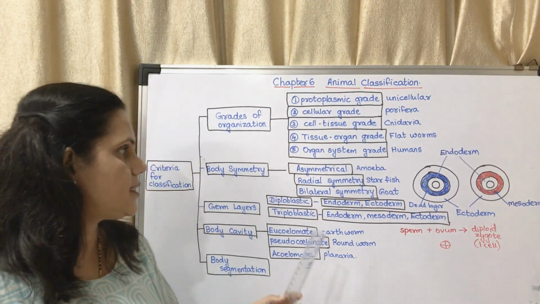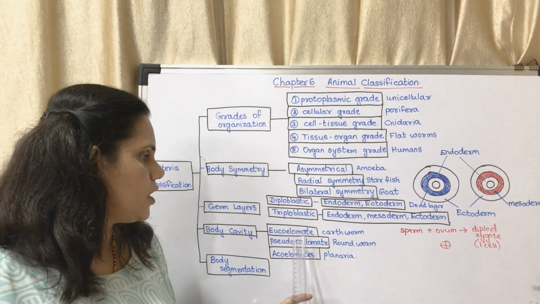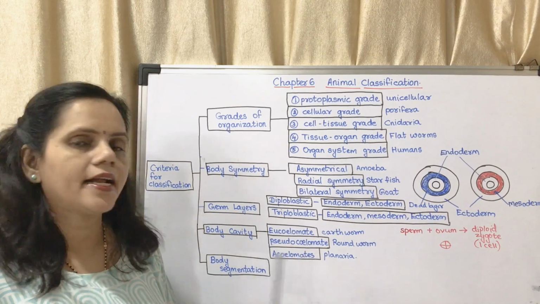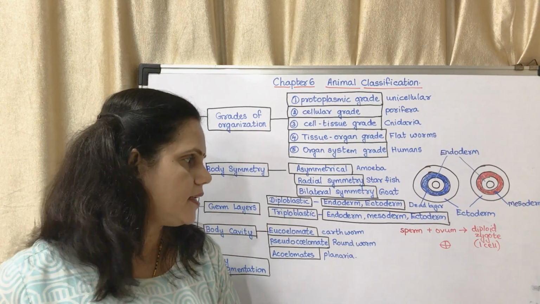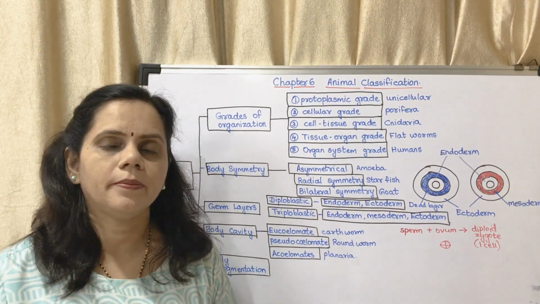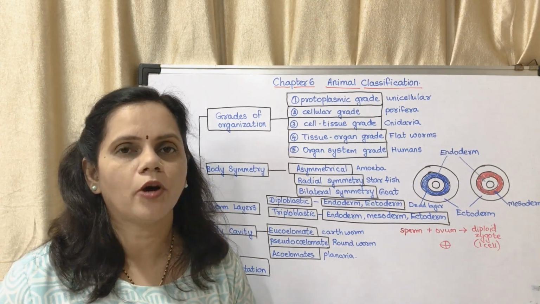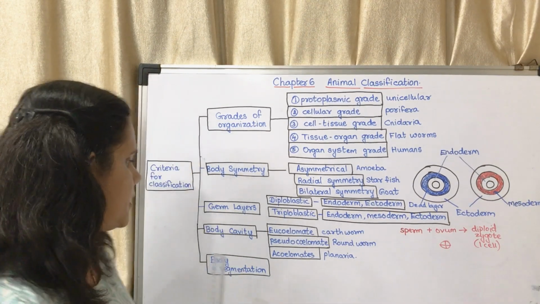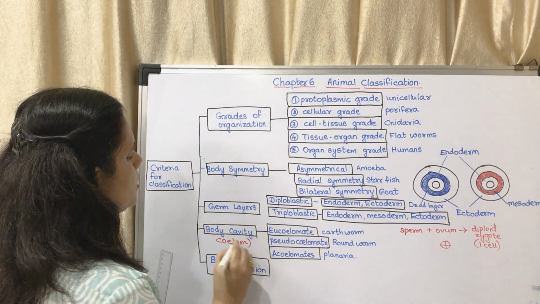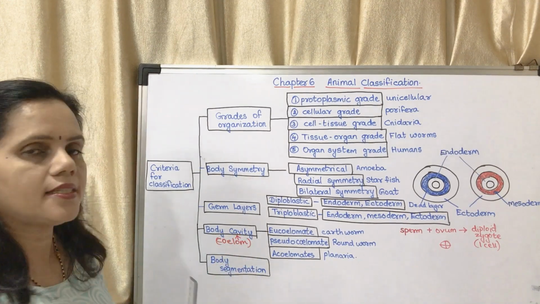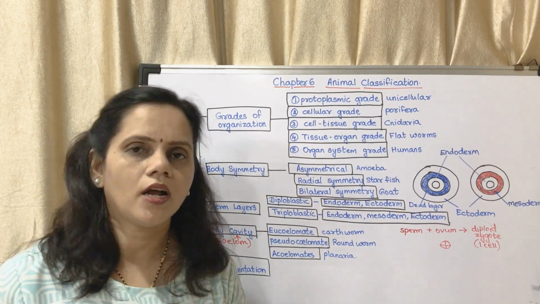Now the next is body cavity. There are 3 types of body cavity: eucoelomate, pseudocoelomate and acoelomate. Eucoelomate means, for example, earthworm is eucoelomate. Eucoelomate means there is a body cavity, which is called the coelom. Coelom means body cavity, whether there is a body cavity or not.